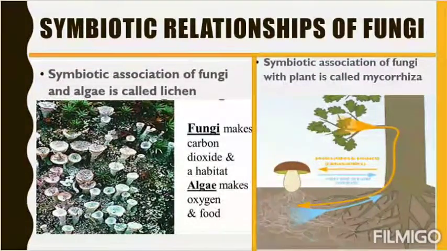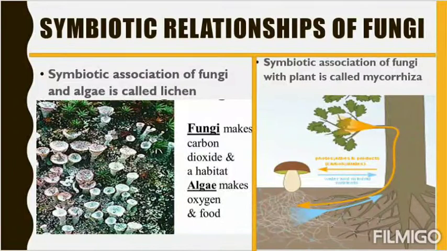Fungi provides carbon dioxide and habitat to the algae, meaning it provides carbon dioxide and allows the algae to stay upon it. That is how fungi is helping algae, and algae is helping fungi by providing oxygen and food. So that is the symbiotic relationship. In this way both are benefited.